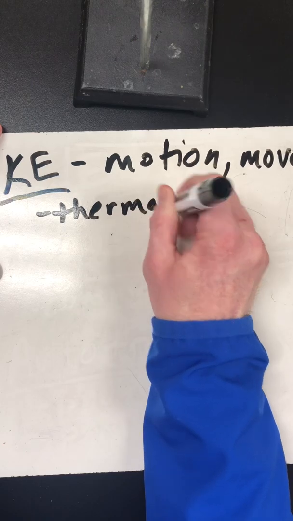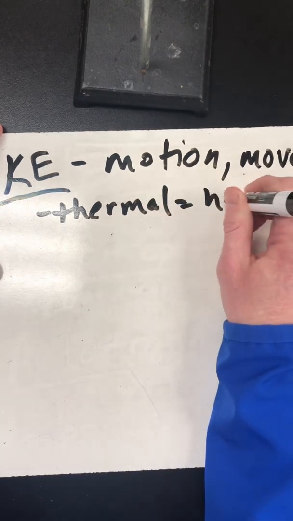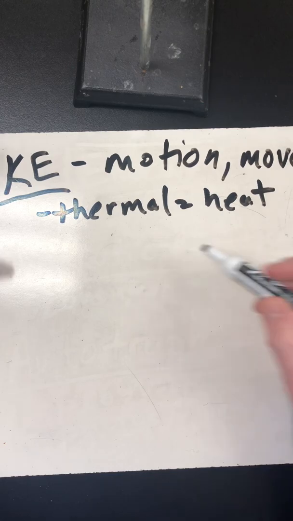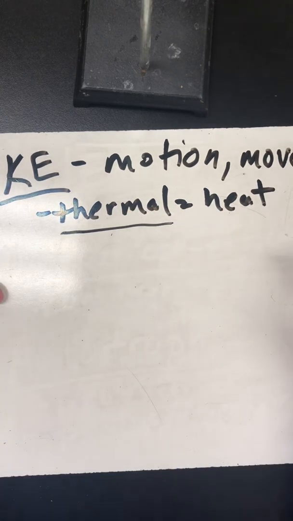Thermal energy is heat energy. Now, why is this considered kinetic energy? Well, the faster that particles are moving, the more thermal energy it has. The best example I like to think of is a pot of boiling water. If you watch that pot of boiling water, you see the water molecules start to go faster and faster because they're gaining more and more thermal energy from the heat put onto them, okay?